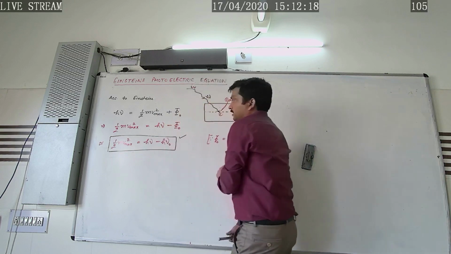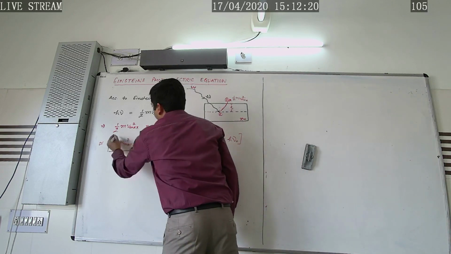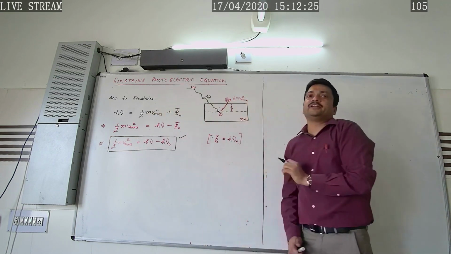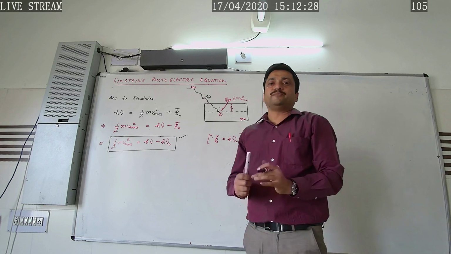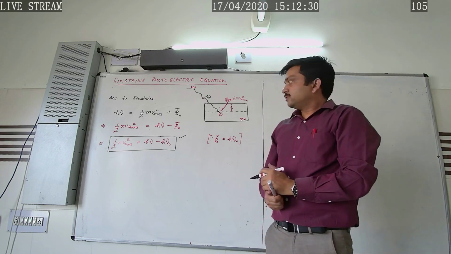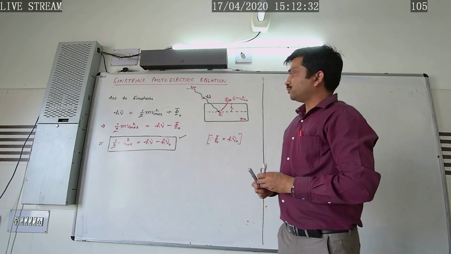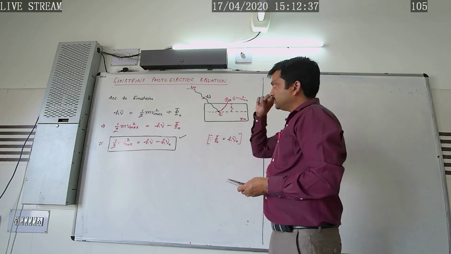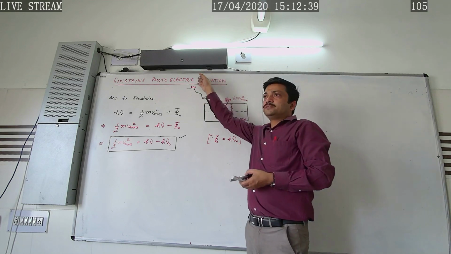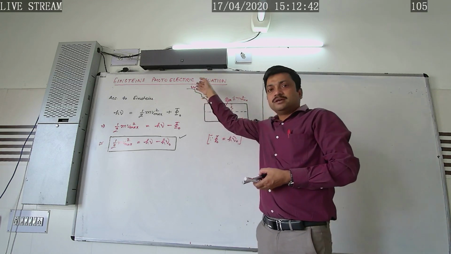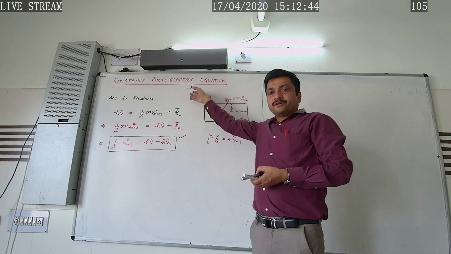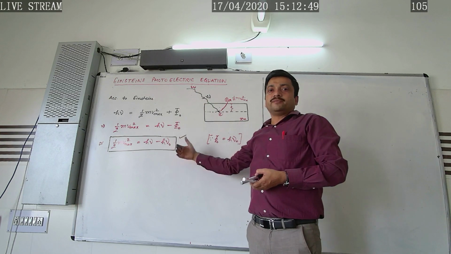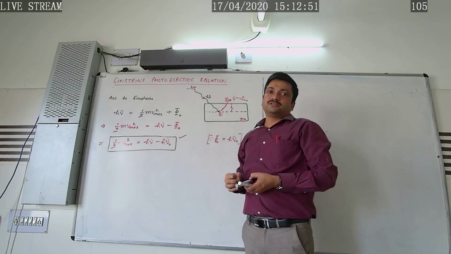In this way, Einstein has given the photoelectric equation, and on the basis of this equation, the laws of photoelectric emission were explained. How has he explained the laws of photoelectric emission on the basis of this equation? Let's study about this. This question is asked many times by the CBSE, carrying 3 marks: write the Einstein photoelectric equation and explain the laws of photoelectric emission on the basis of this equation.